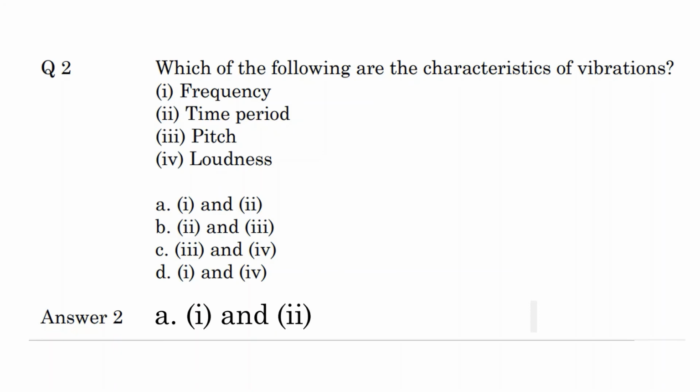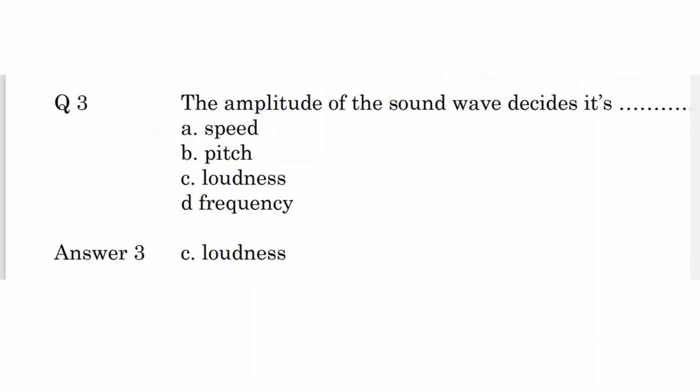Question number 3. The amplitude of the sound wave decides its dash. Option A, speed. Option B, pitch. Option C, loudness. And option D, frequency. The answer is option C, loudness.